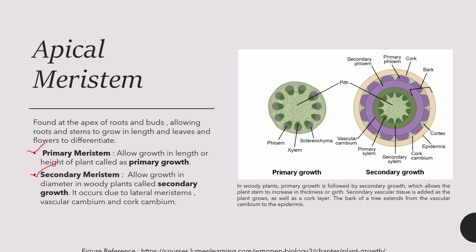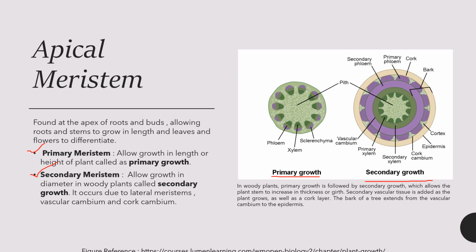So the apical meristem is basically found at the apex of roots and buds, which allows the roots and the stems to grow in length, and leaves and flowers to differentiate. So here is a figure depicting the primary growth and the secondary growth. Primary growth is basically what allows the growth in length or the height of a plant.